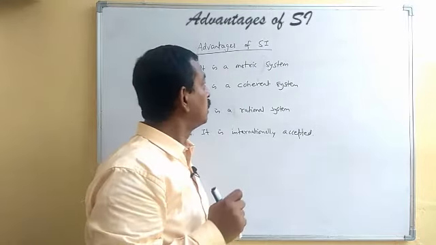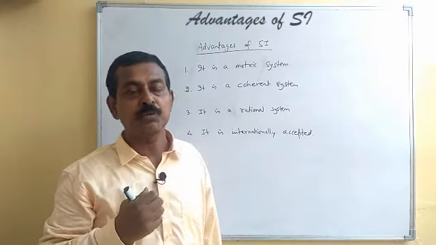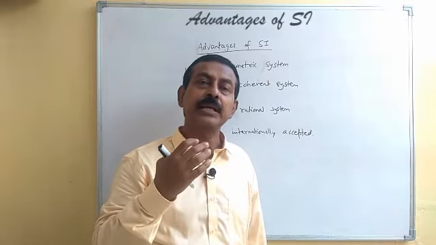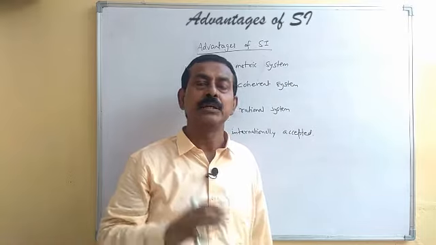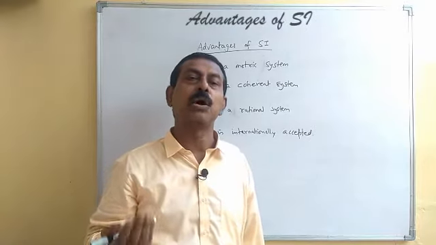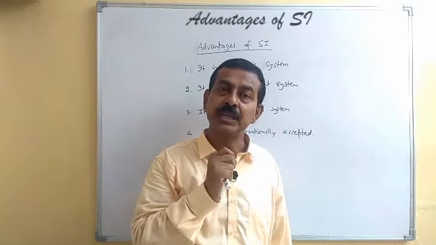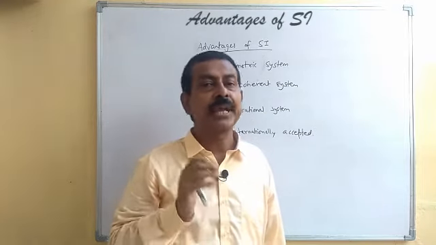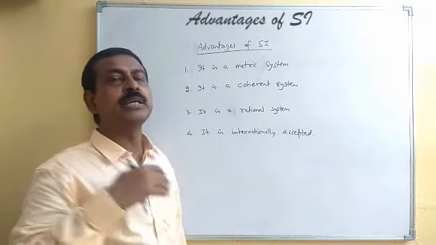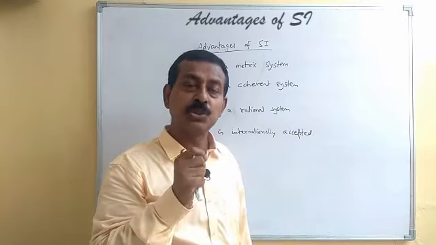Second is it is a coherent system. Coherent system means this particular system has units which are adopted in such a way that we can get the unit of any physical quantity just by a combination of these units, simply by their multiplication or by division. So just by using these units used in SI system, we can get the unit of any physical quantity. So this is your coherent system. We don't need any other system, there are no units which cannot be defined using the units in the system.